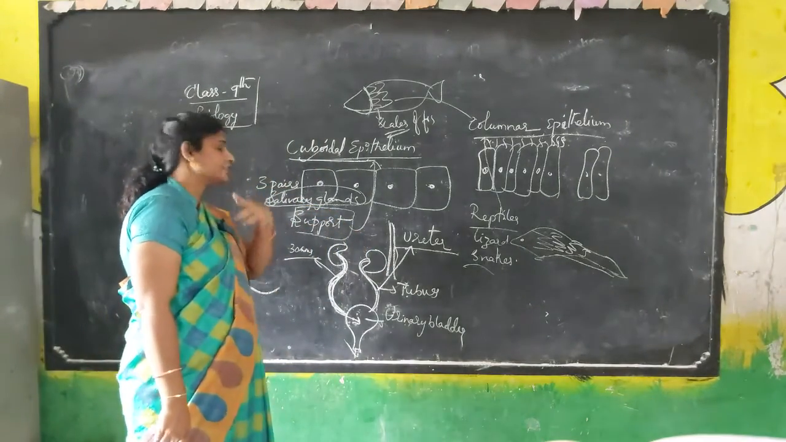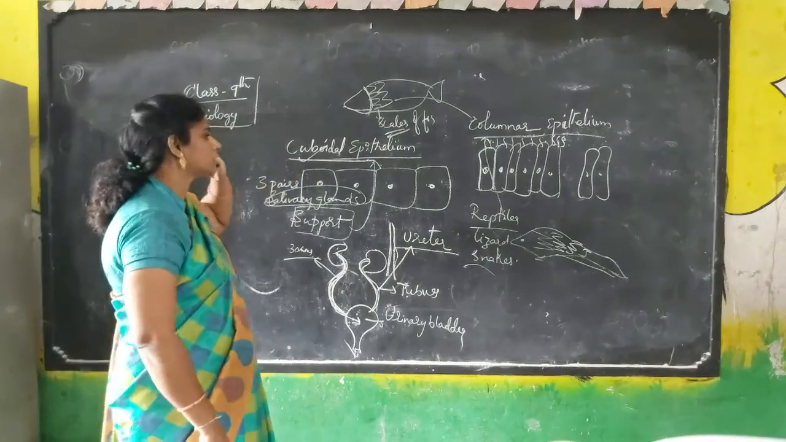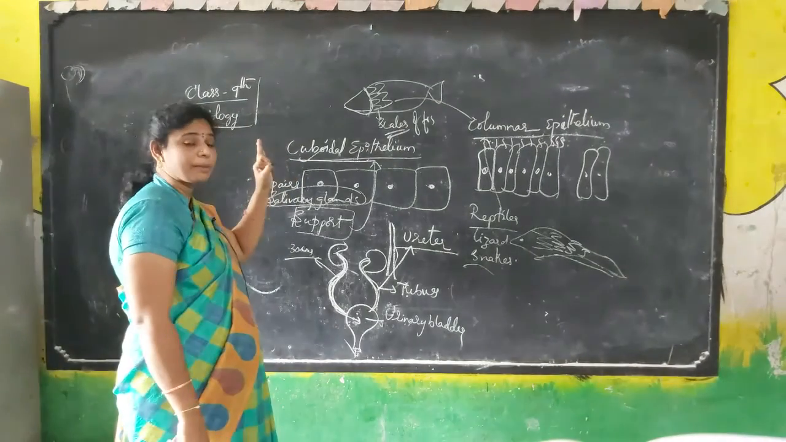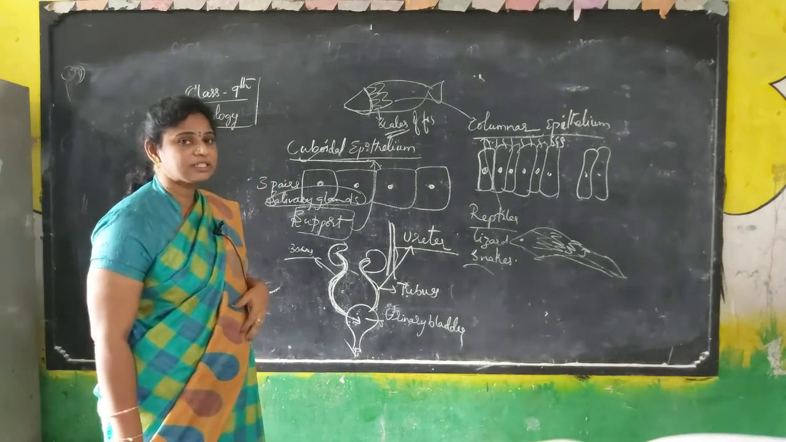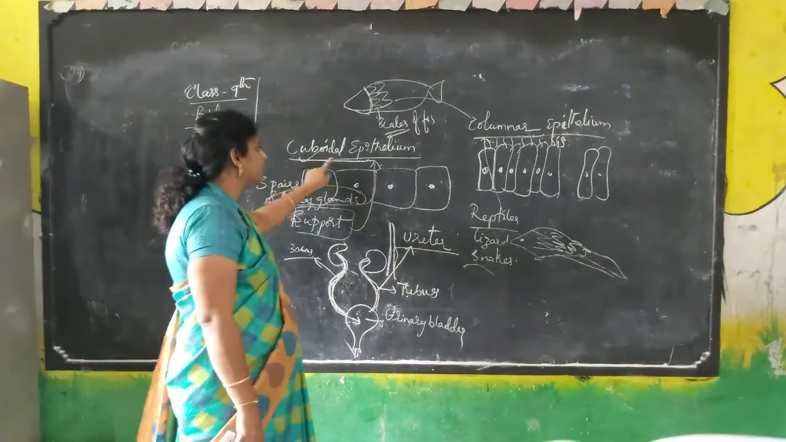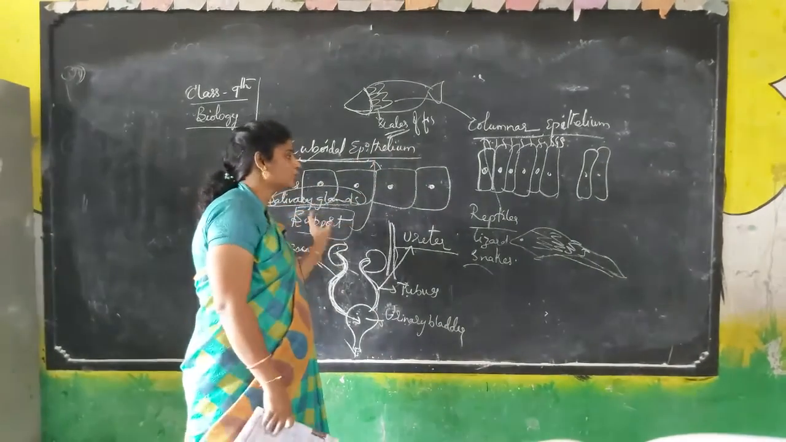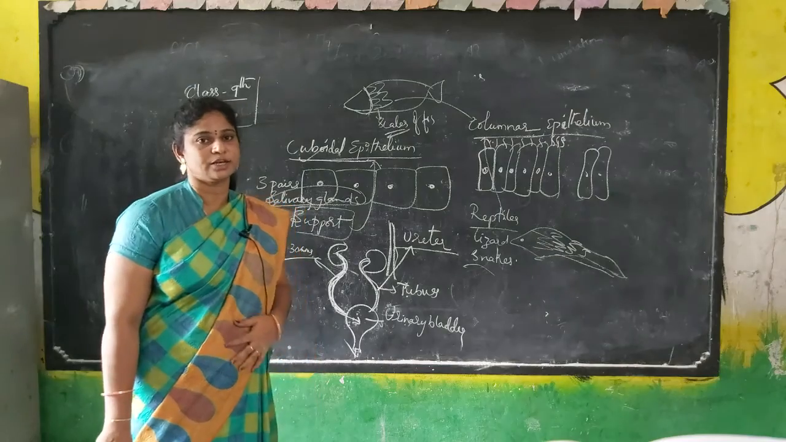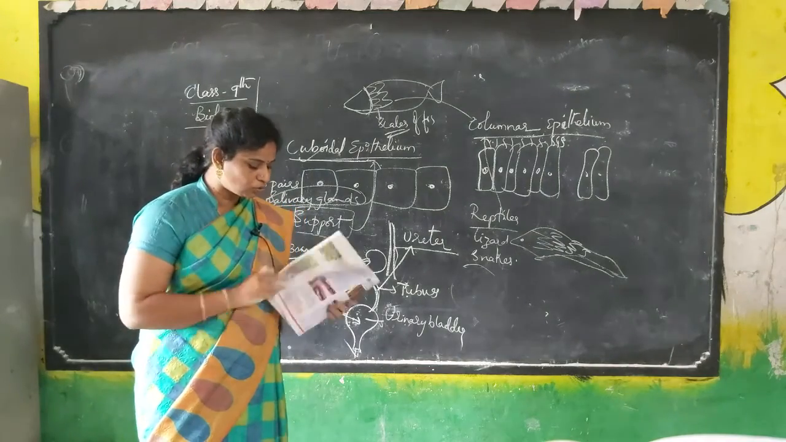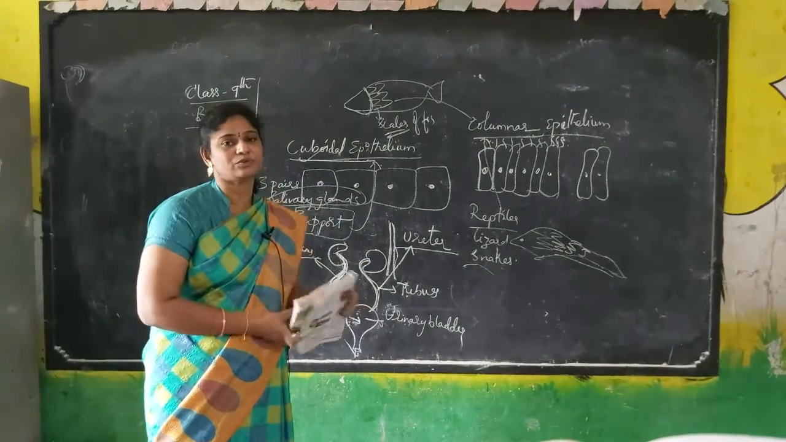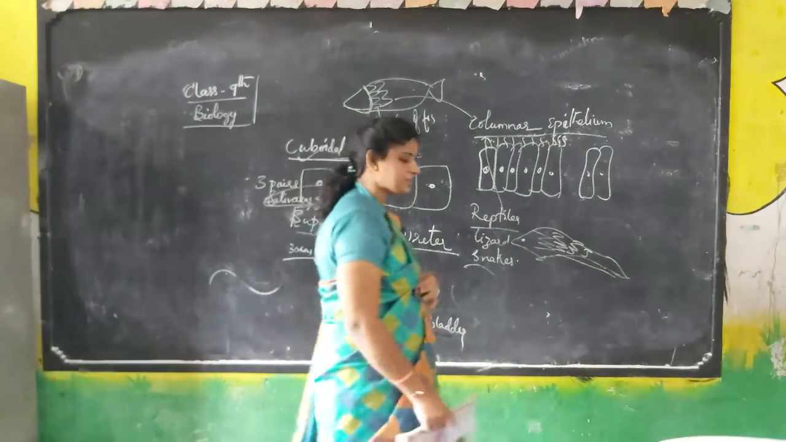It is of four types: squamous epithelial or stratified squamous epithelial, cuboidal epithelium, and columnar epithelium. These are the ones present in your syllabus. Tomorrow we will go into another topic called connective tissue. Hope you understand this. Thank you.